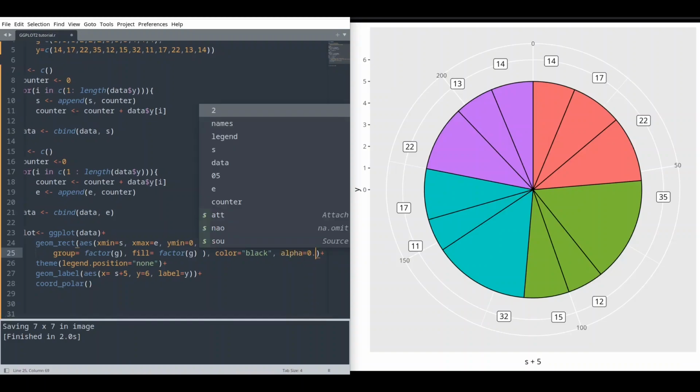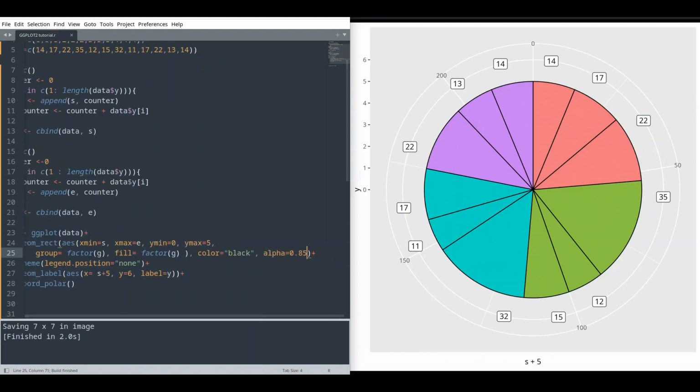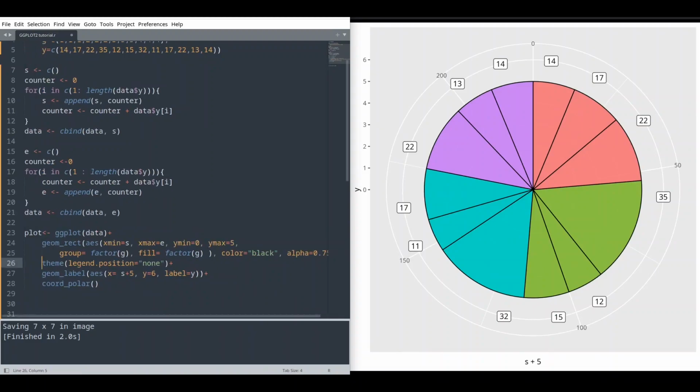And I'm going to add alpha effect to this pie chart. Let's say 0.85. That's going to be fine. Run it. Maybe some more. Let's say 0.75. Run it again. Okay, this is better. And now I'm going to teach you a few more interesting things. Let's say that you want to change color palette. There is one interesting way with function scale_fill_brewer and set